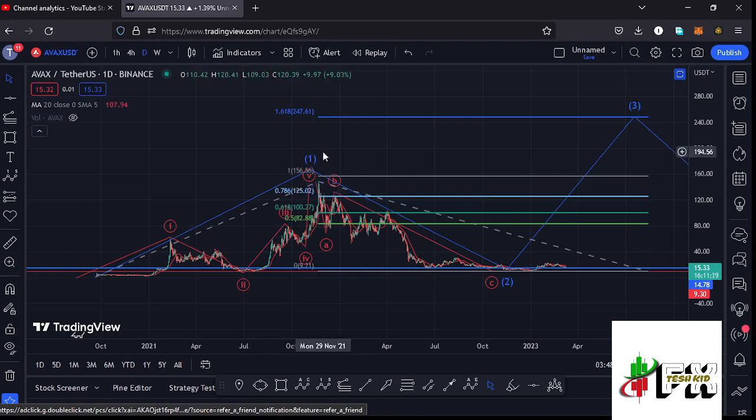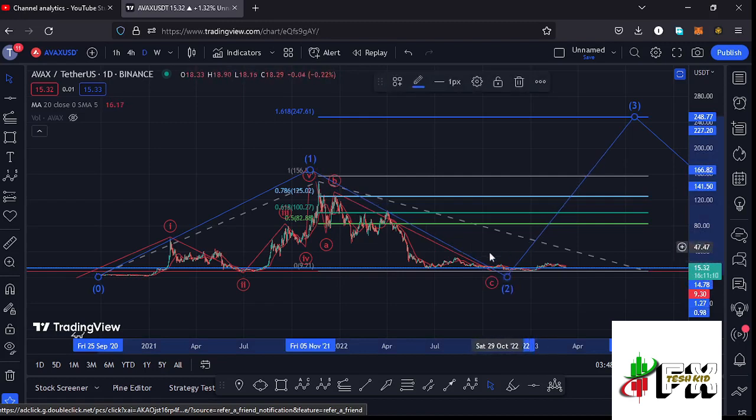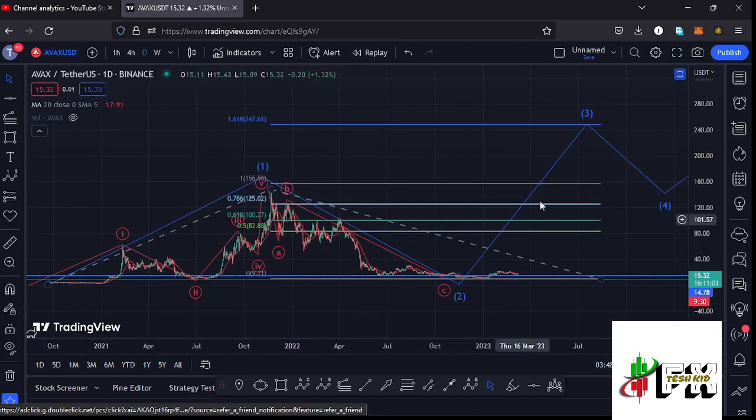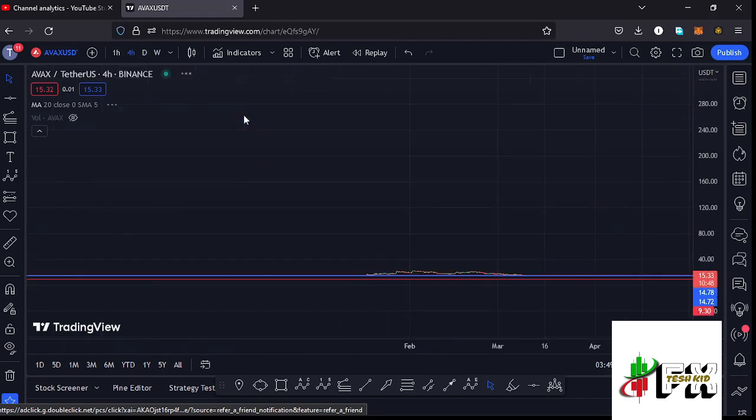And after seeing the all-time high, we started the bear market where we had been seeing lower prices in this ABC corrective structure in a move that gave us a low in the formation of that larger Elliott wave count 2. And after seeing the low for that higher Elliott wave count 2, what we expect on the long-term scenarios is the start of an explosive move to the upper side in the formation of this wave 3, where I have minimum target areas in the formation of that wave 3 at the fib level 1.618, and that is at around the $247.61 mark, and that is the minimum that I'm expecting Avax to do here on the long-term scenarios.